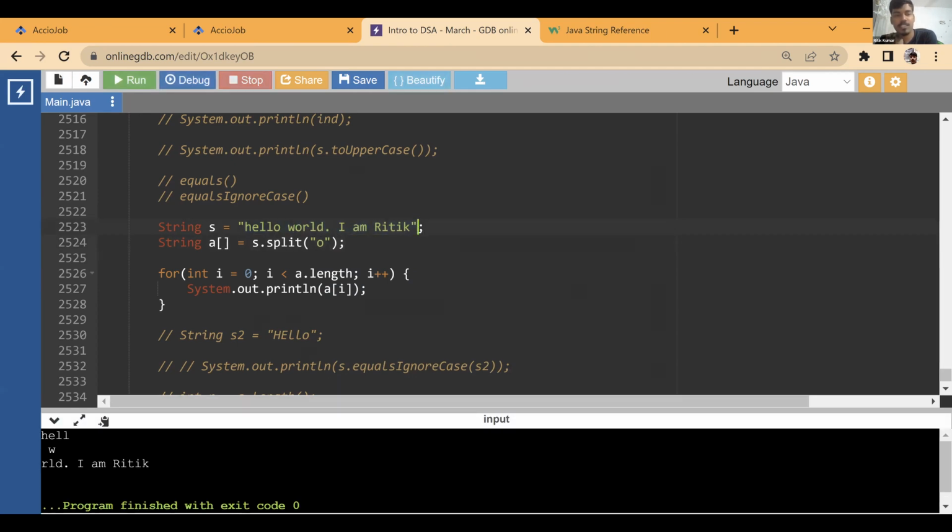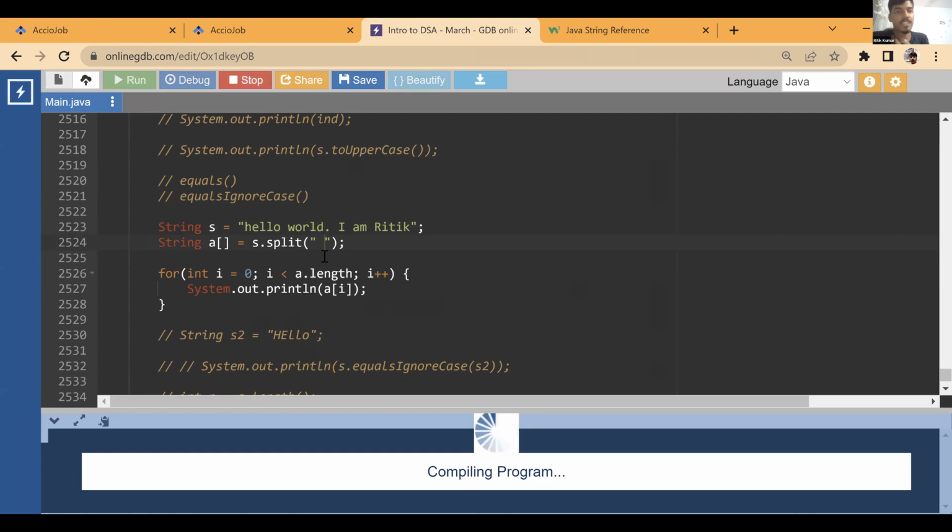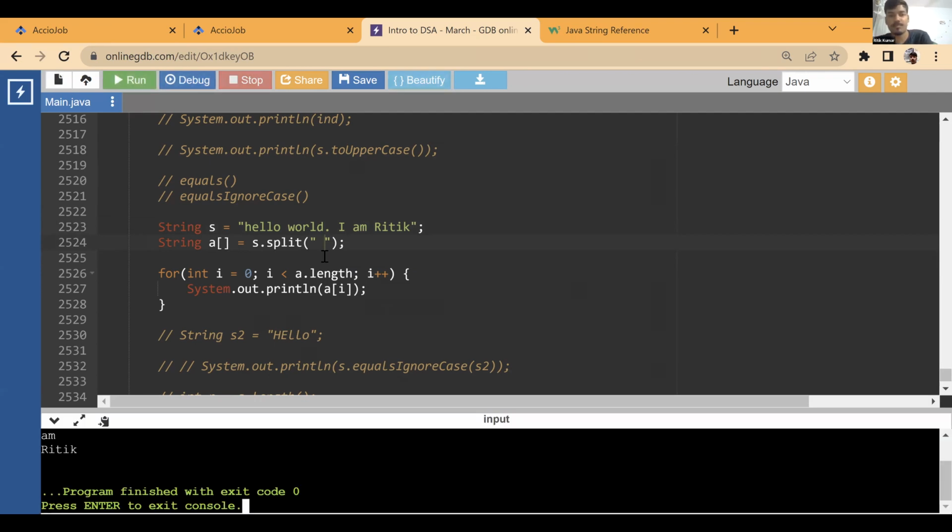See, so the first string is till W. Then the second string is starting from here. It is splitting the string by O. So before this O, this is the first string. Second string is just a space and W, and third string is after this O. So you can just pass it any delimiter, and it would break it using that character. So ideally, if you pass this space, it will just split it into words.